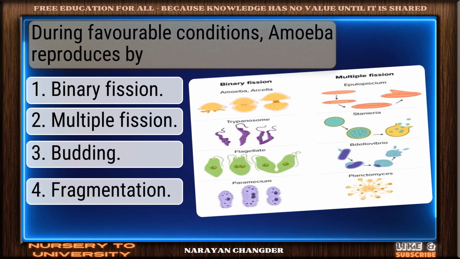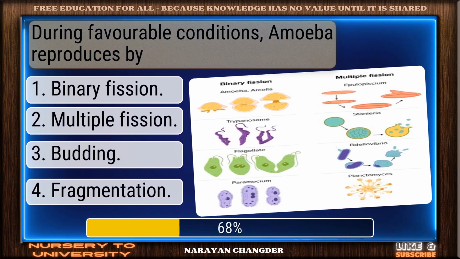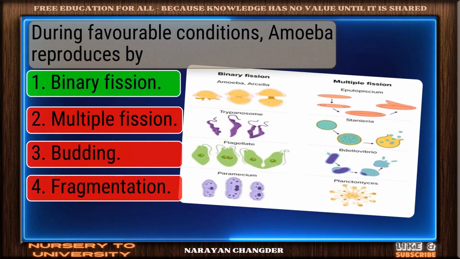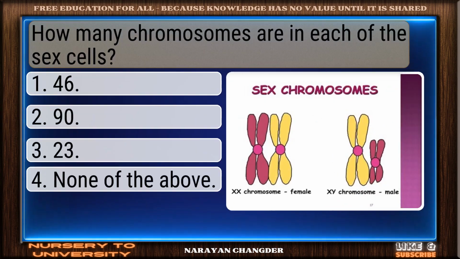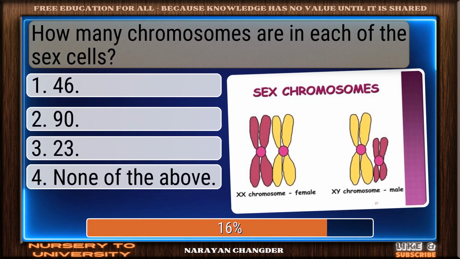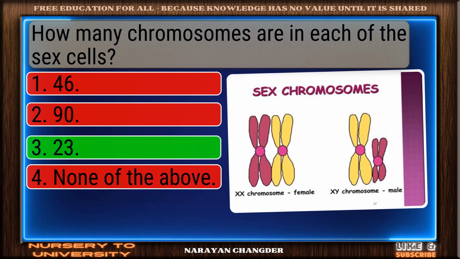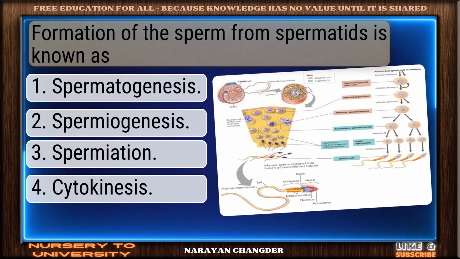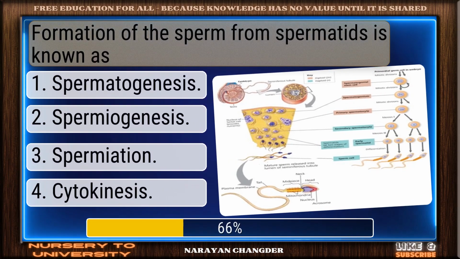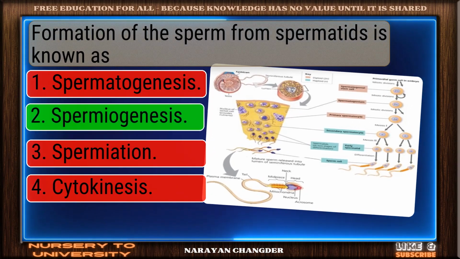During favorable conditions, amoeba reproduces by. Well done. Binary fission is the right choice. How many chromosomes are in each of the sex cells? You got it. Your choice 23 is right. Formation of the sperm from spermatids is known as. You're right. Spermiogenesis is the correct answer.